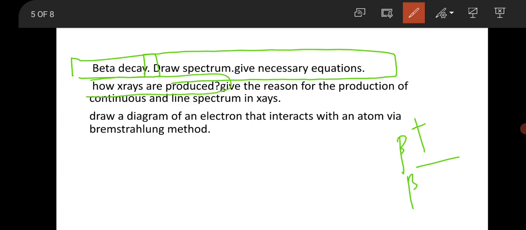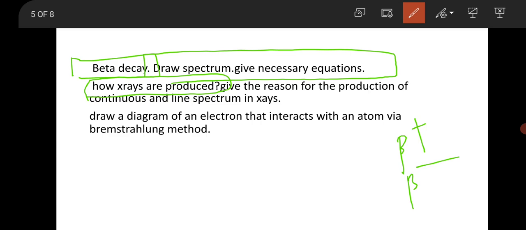This once again comes to solid state, that is, how X-ray is produced. You have to talk about a high-energy electron falling on a heavy target material like molybdenum or copper. Then how X-rays are generated, there is the K alpha line and the K beta line. The thing is like that. I have already mentioned this in some of my previous videos, that is how X-ray is produced.